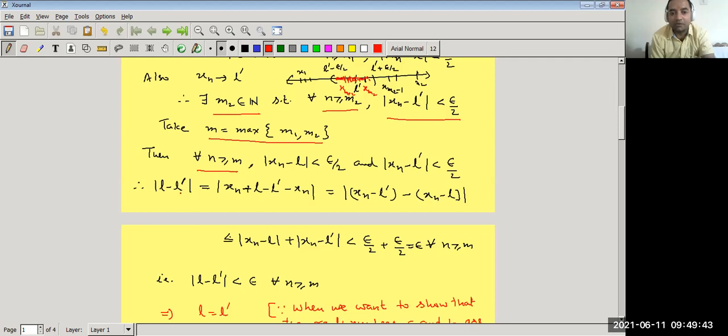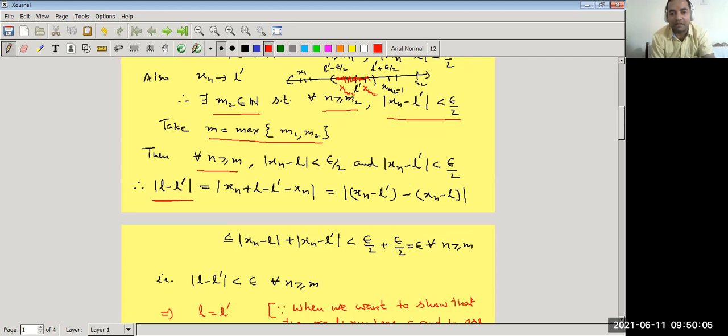So now what do we have to estimate? We have to estimate L minus L dash, because we have to prove that L and L dash are both equal. What is the difference between L and L dash? If we prove that the difference between them is equal to 0, then L is equal to L dash. So now we have to estimate this.